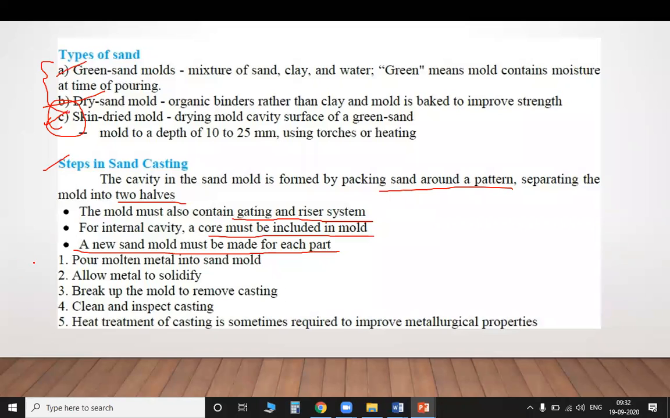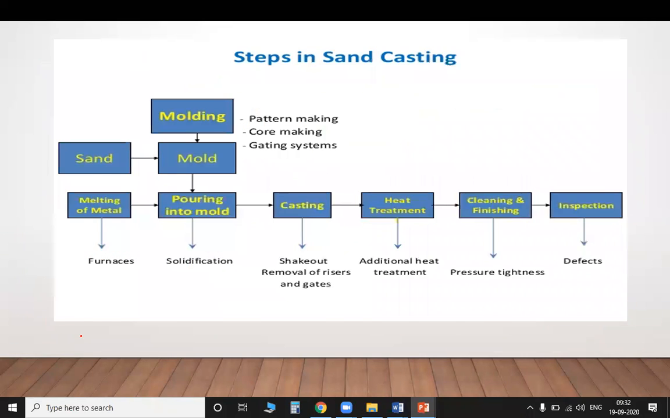Next, pour molten metal into the sand mold, and allow the metal to solidify. Break up the mold to remove the casting, then clean and inspect the casting. Heat treatment of the casting is sometimes required to improve the metallurgical properties. So what I told are the steps involved in sand casting. Clear? So the next one.